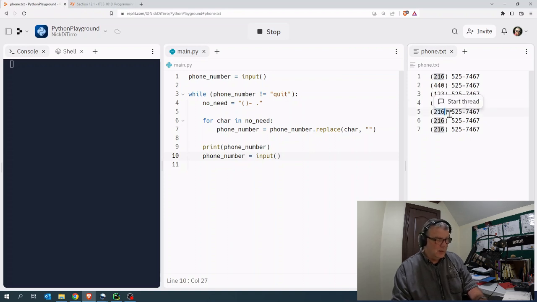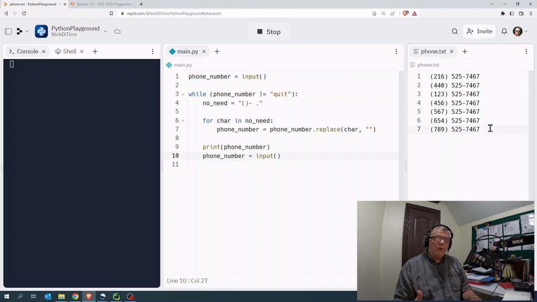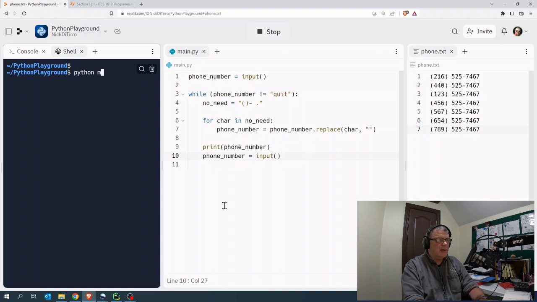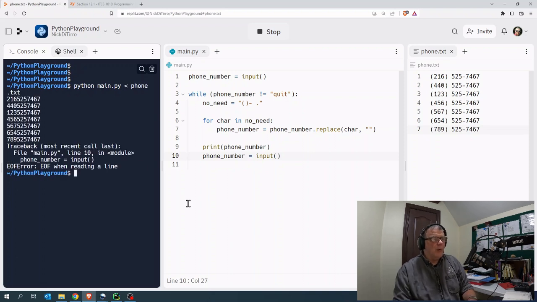So we know that we're getting some kind of value. I'm changing the area code. I know it's not valid area codes, right? So now we're at 7. If I run this program now with a redirection, what are you expecting? If I say python main.py and I redirect phone.txt. It ran, it did everything I told it to do, but what happened?